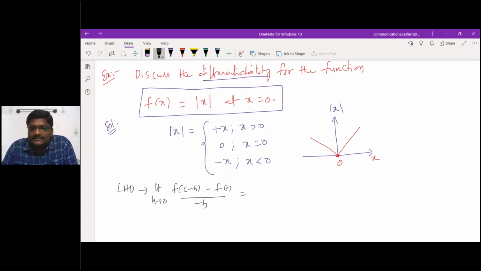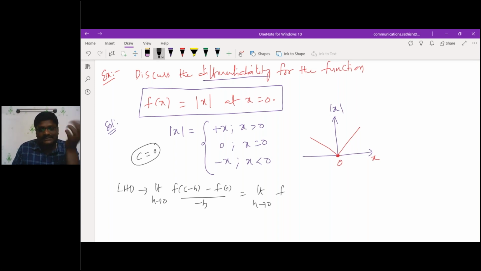Where c is the point. What is our point c? c is equal to 0. So that is limit h tending to 0.